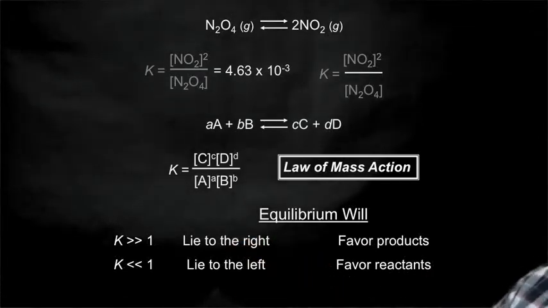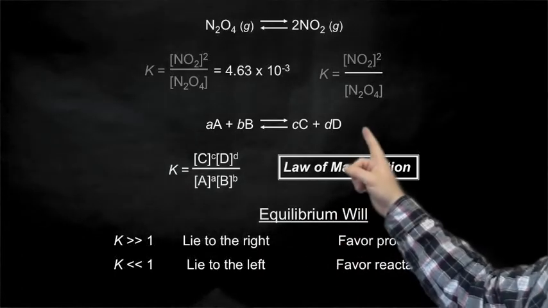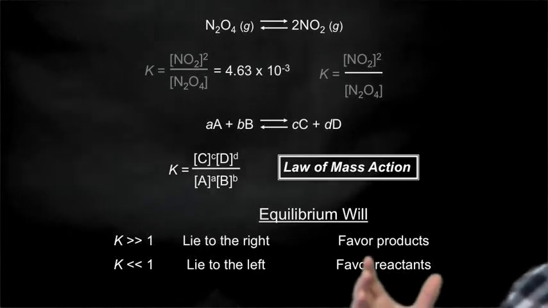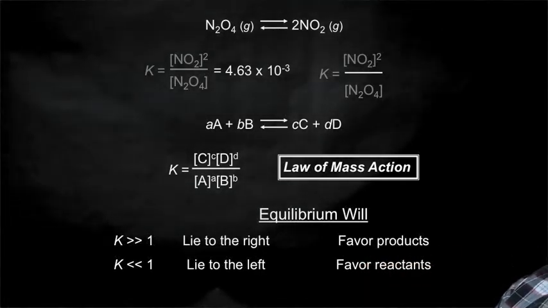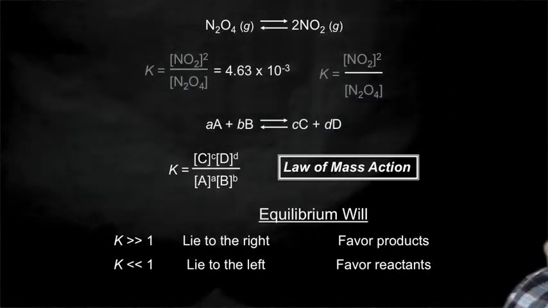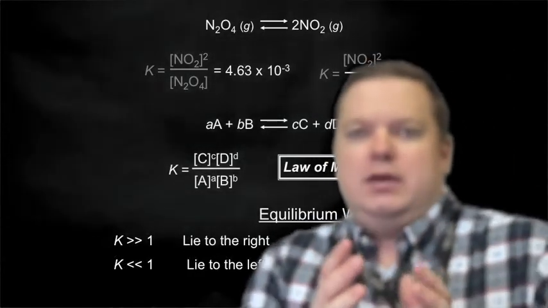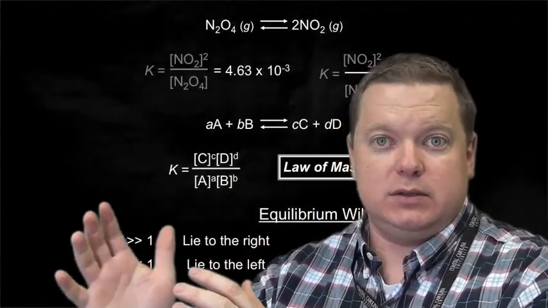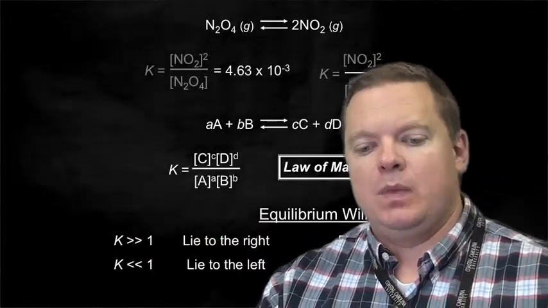Conversely, if we look here where K is much less than 1, now the top has got to be smaller than the bottom, which means that equilibrium is going to lie to the left, where we have more concentration of reactants, so this is a reactant favored process. So the value of K is really going to tell us where equilibrium lies. Are we forming more reactants or more products? Which are we going to have more of at equilibrium?